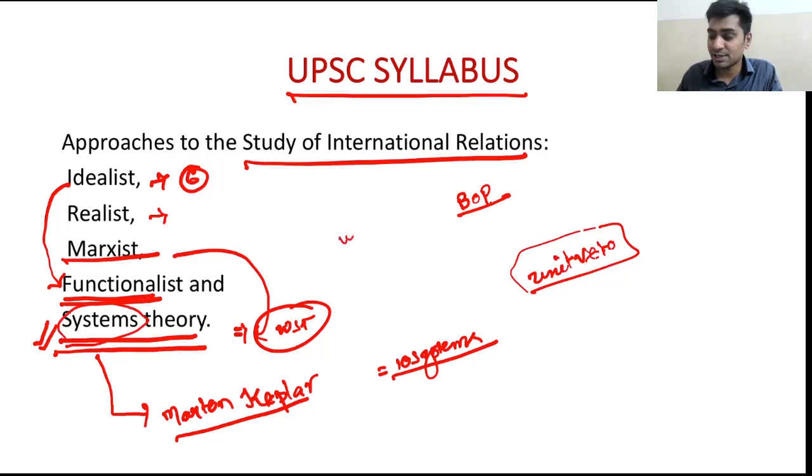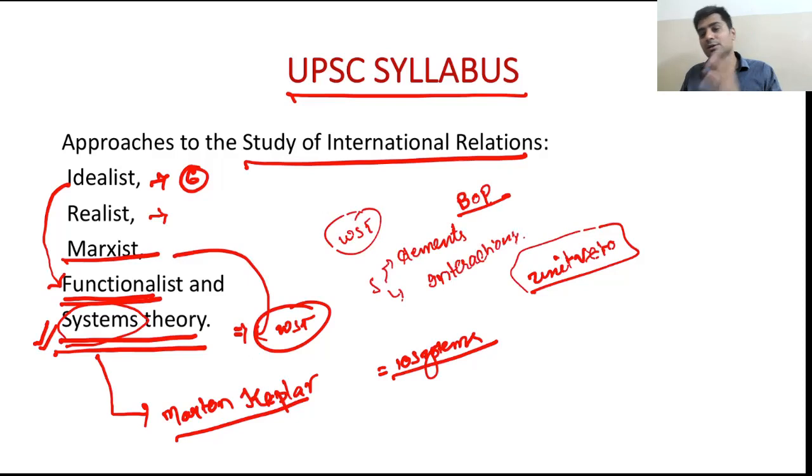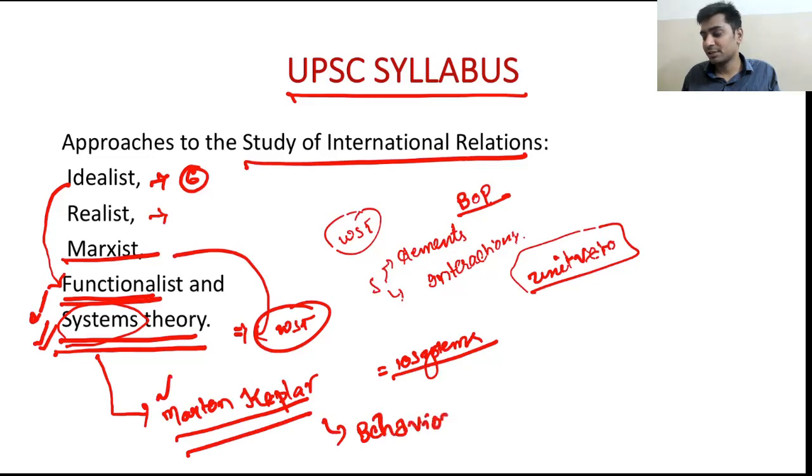When I was discussing, I said a system is anything which has elements and a constant pattern of interaction. We discussed this very clearly in the Marxist approach, so I think this is more than enough. As far as the remaining part of systems theory is concerned, maybe Kaplan's approach, I would discuss this when I deal with David Easton's model of systems analysis. These thinkers belong to the behavioralist approach in international relations.